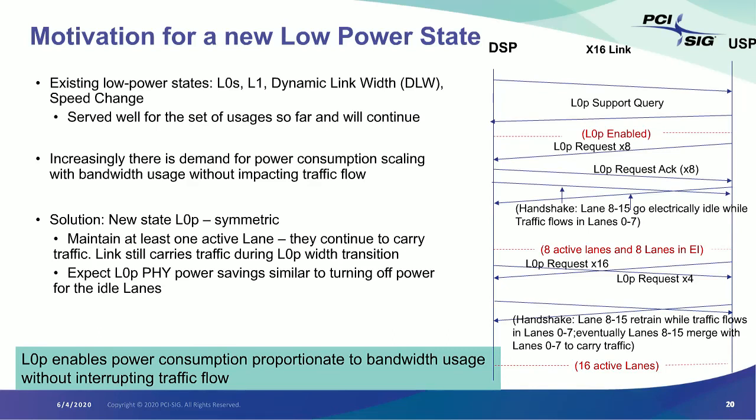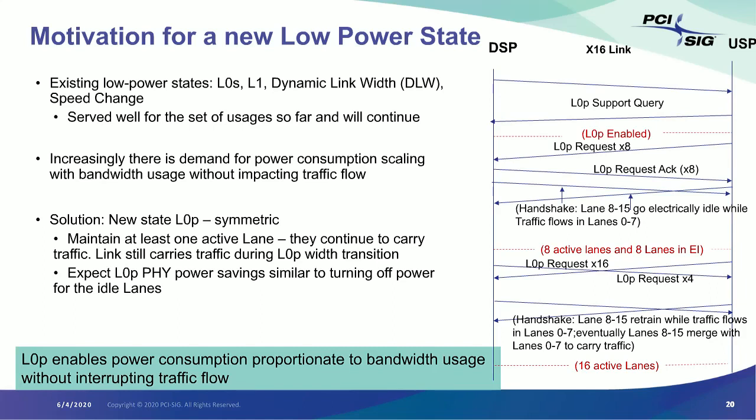USP requests to go to by 8 link. The downstream port says, yes, let's go to a by 8 link. And then the next time they exchange the periodic skip ordered set, they're going to say that from now on, the link becomes by 8. That's a nice breakpoint for us to transition the link width, which is what we will do without interrupting any traffic whatsoever. So with that, you got 8 active lanes and 8 lanes in electrical idle.